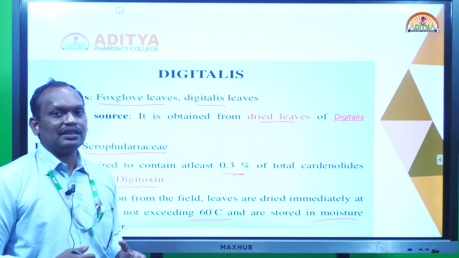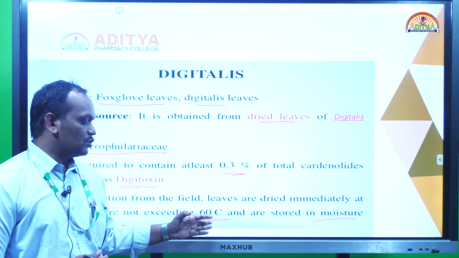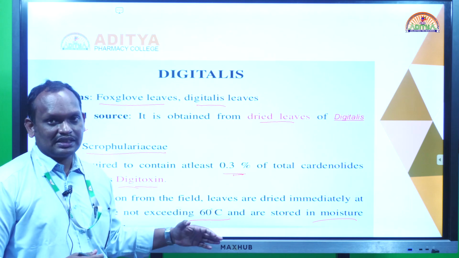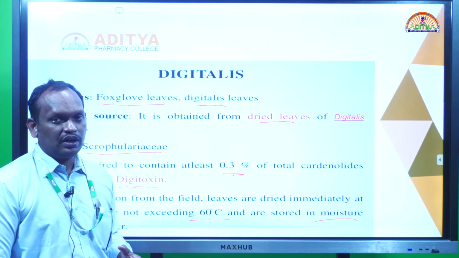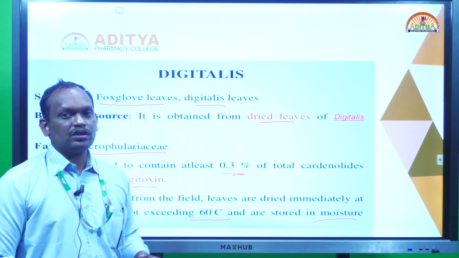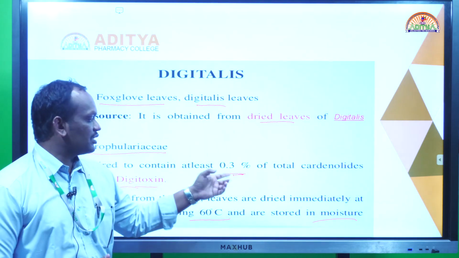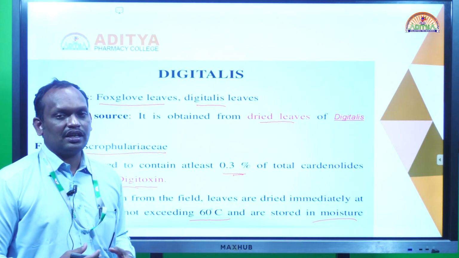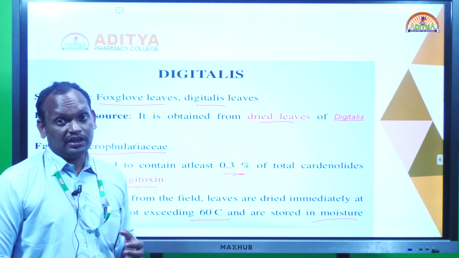So when we are collecting the leaves, we immediately subject them to drying at not more than 60 degrees centigrade. We need to dry them properly below 60 degrees centigrade. The moisture should be not more than 5%. If moisture is more than 5%, the leaves are not useful as a medicine. The 0.3% digitalis glycoside content we mentioned cannot be obtained even from good quality leaves if they are not dried properly.